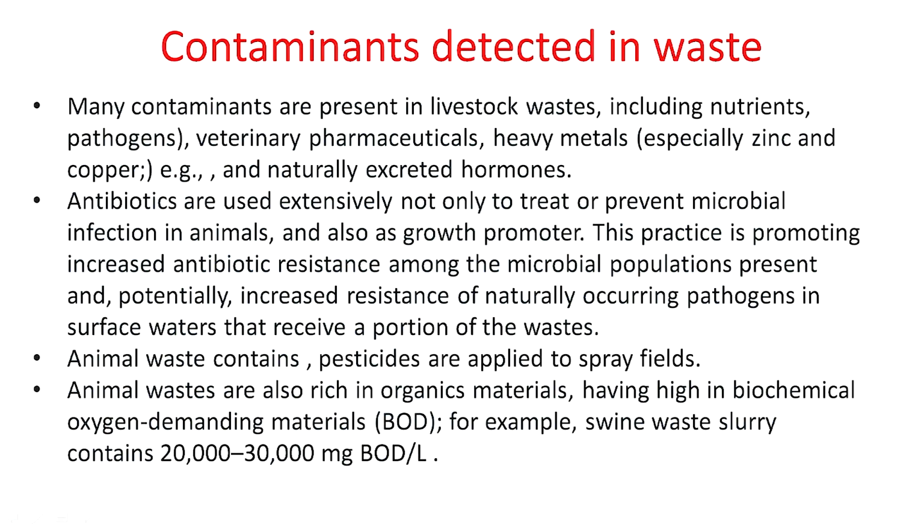What are the different contaminants present in animal waste that affect the water quality? As we have discussed, different nutrients like phosphorus and nitrogen and different pathogens. Along with them, different veterinary pharmaceuticals, heavy metals used in animal feeding, and naturally excreted hormones are also present in the animal waste. Along with that, nowadays a huge amount of antibiotic is used to prevent and control disease, and also used as a growth stimulant in the animal agriculture system.